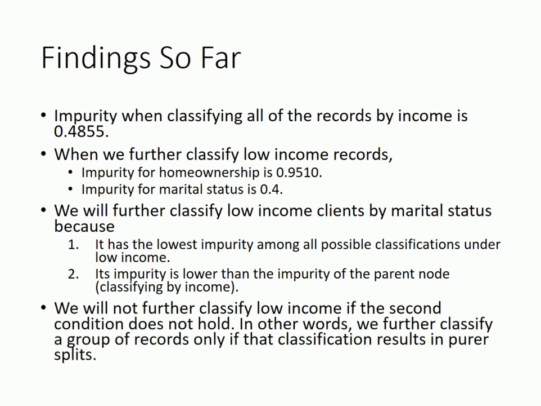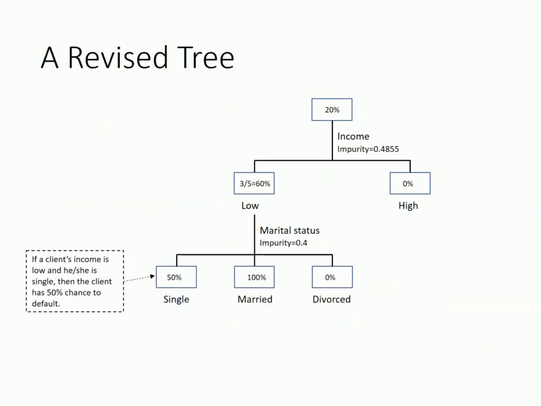Notice that we will not further classify clients with low income if the second condition does not hold for homeownership and marital status. In other words, we further classify a group of records only if doing so results in a lower impurity. We can now update our tree. Now we further classify low-income clients by marital status, and we can see that the impurity gets lower. Now we find that if a client has low income and he or she is single, then the chance of default is 50%.